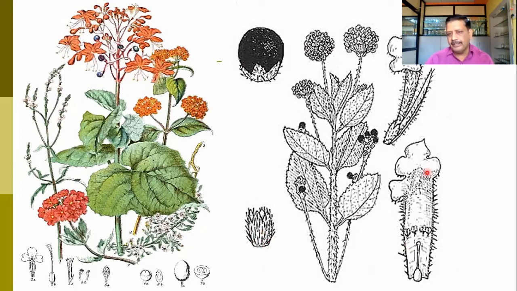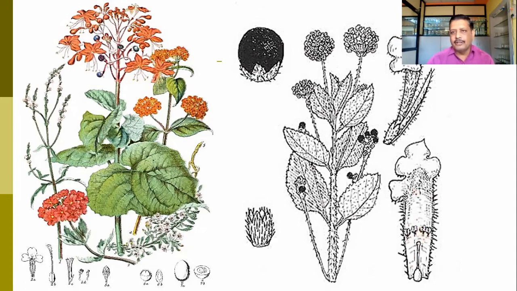Here you can find the L.S. of the flower. In the L.S. of the flower, this is a typical corolla tube, and inside the corolla tube you can find the gynoecium, style and stigma, and the androeciums which are shown here on the corolla tube. So it is a typically epipetalous condition which can be observed in the family Verbenaceae.